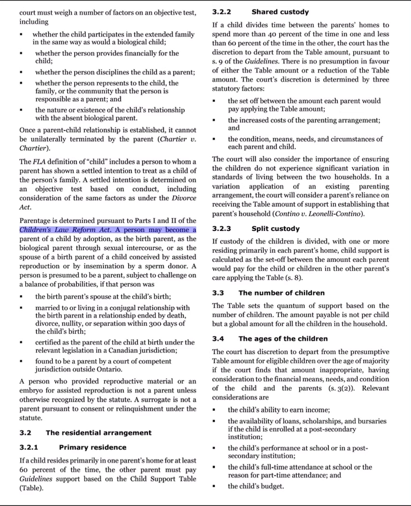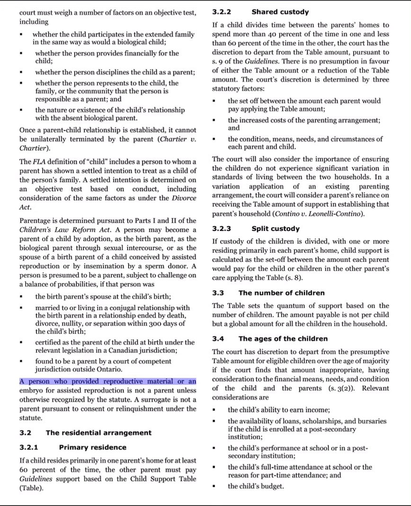A person may become a parent of a child by adoption, as the birth parent, as the biological parent through sexual intercourse, or as the spouse of a birth parent of a child conceived by assisted reproduction or by insemination by a sperm donor. A person is presumed to be a parent, subject to challenge on a balance of probabilities, if that person was the birth parent's spouse at the child's birth, married to or living in a conjugal relationship with the birth parent in a relationship ended by death, divorce, nullity, or separation within 300 days of the child's birth, certified as the parent of the child at birth under the relevant legislation in a Canadian jurisdiction, or found to be a parent by a court of competent jurisdiction outside Ontario.